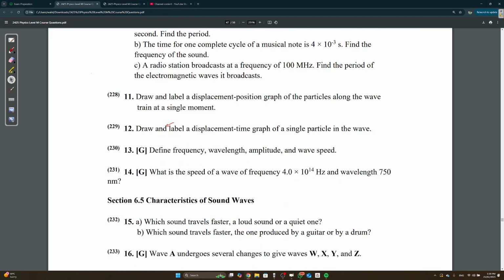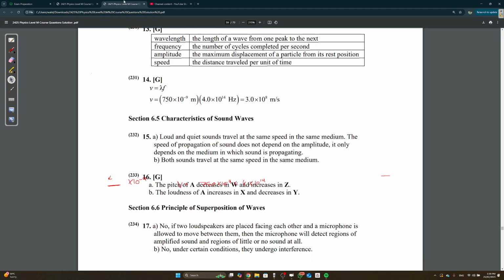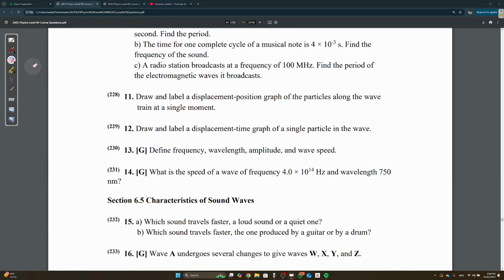Okay, let's do it here. v equals lambda f. Lambda is 750 but nanometers. Nano means times 10 to the power of negative 9. So v is equal to lambda f, so 750 times 10 to the minus 9 times the frequency, 4 times 10 to the power of 14. And you get 3 times 10 to the 8. That's light, by the way.